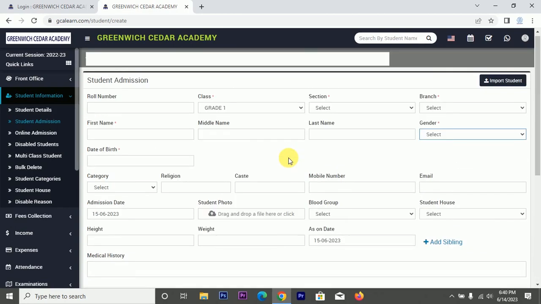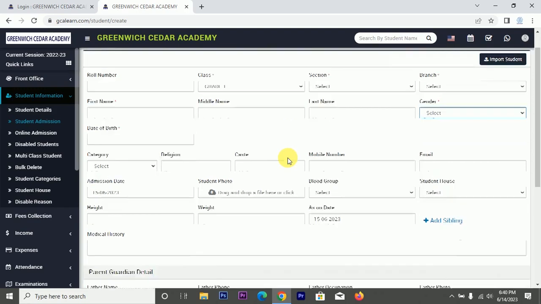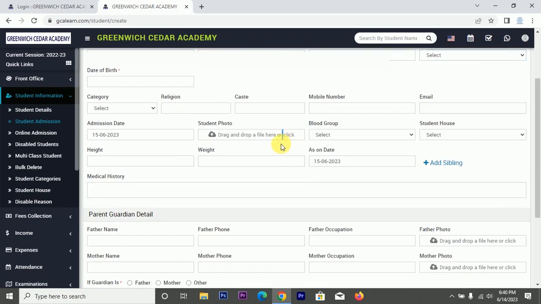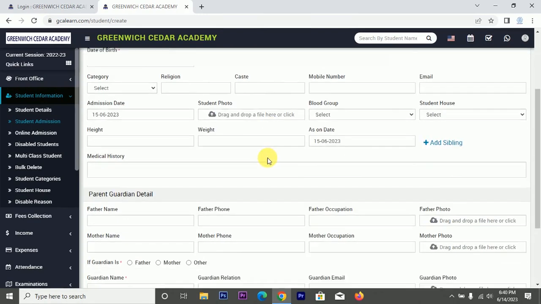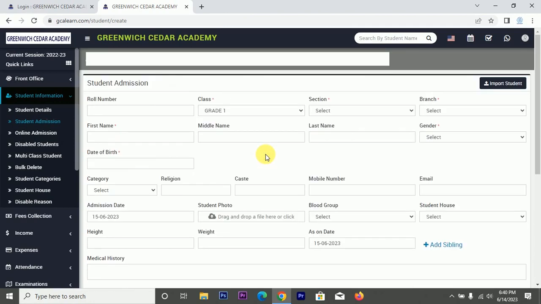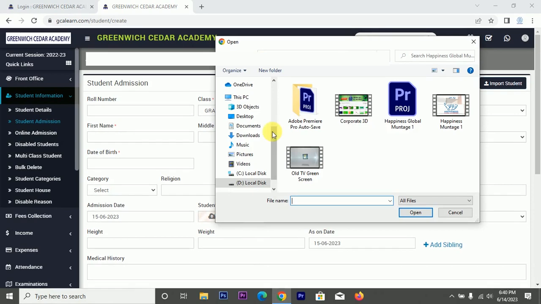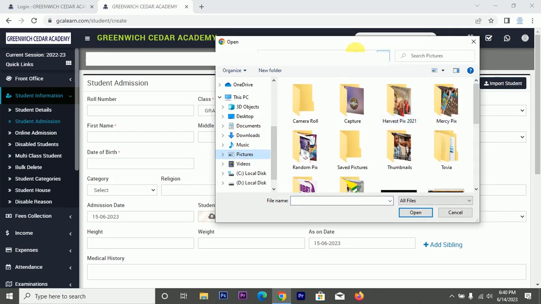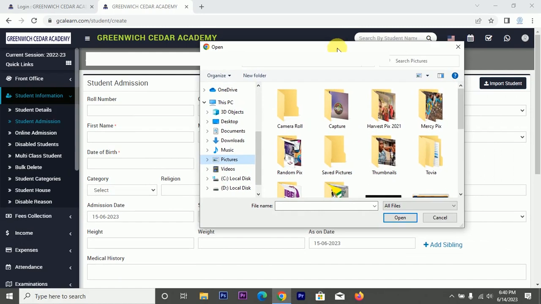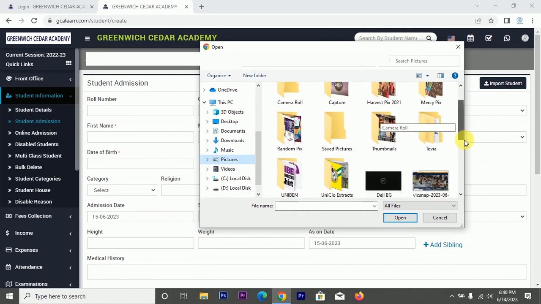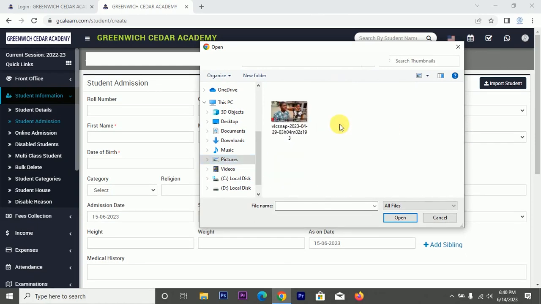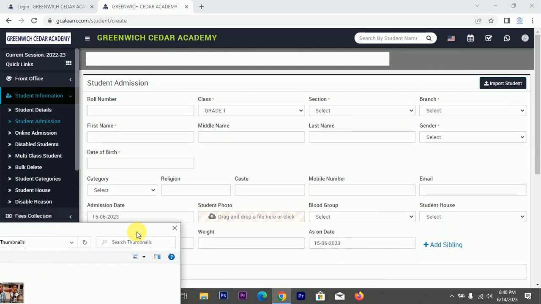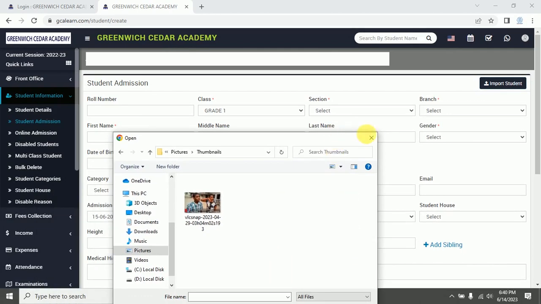So that's it. This is the registration page for students, where we register new students, then just fill in their details, the important ones. Then we can also upload their photo. Yes, student photo. Of course, when they are coming in, they will have maybe a passport or something, so you can always upload. Then if it's not available, you can skip it first, then later you upload it, things like that.